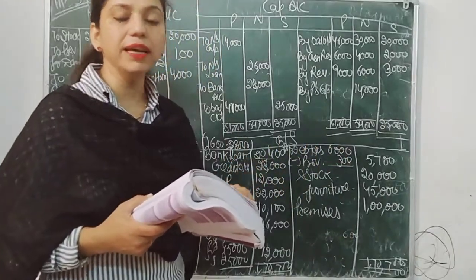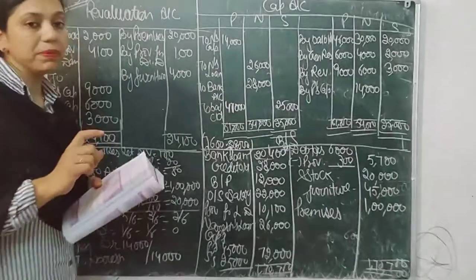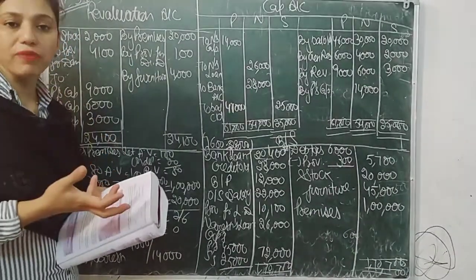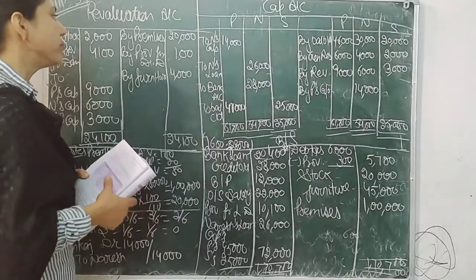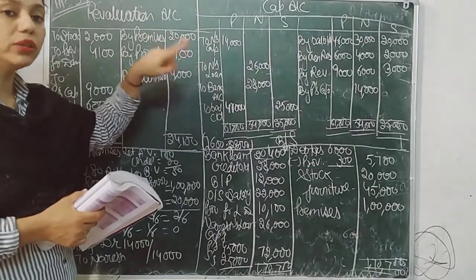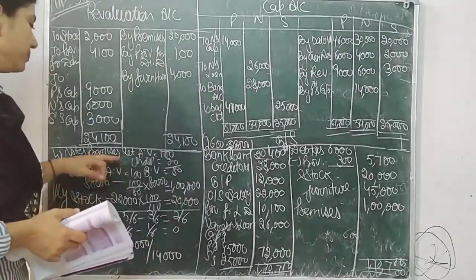Premises are undervalued by 20%. What does it mean? That means their value was wrongly decreased. So now its value is increased, so that is a profit. It should be put on the revaluation account credit side. How will this amount be credited? Premises given in the question are 80,000.